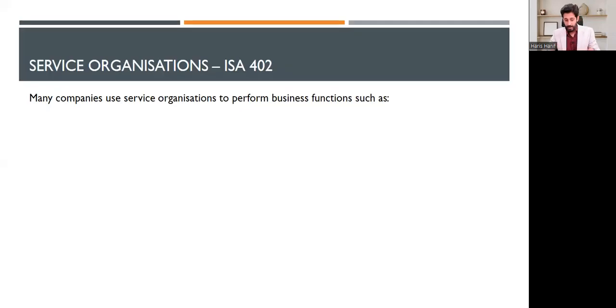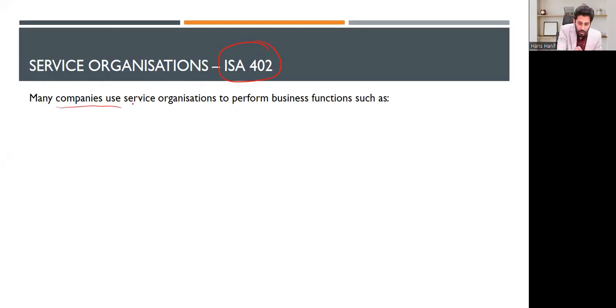Auditors, welcome back. Now we are discussing the service organization, which is covered under ISA 402. It's the same thing that auditors are relying on others. See that auditors have to rely on others in order to collect sufficient and appropriate audit evidence as far as it is related to the financial accounting records of the client entity. Now let's look at this ISA, the service organization.